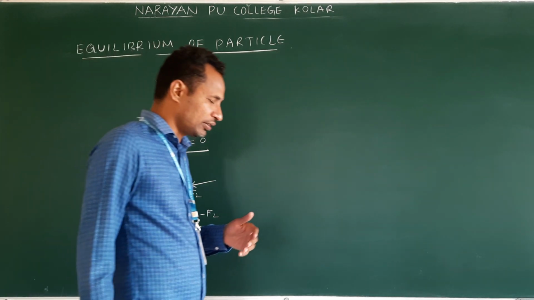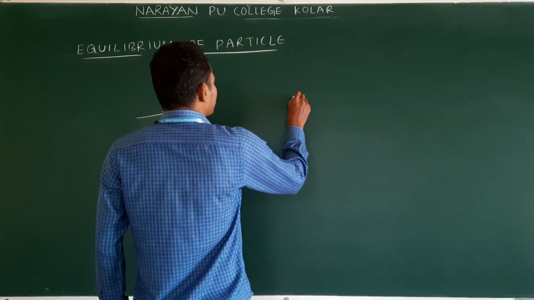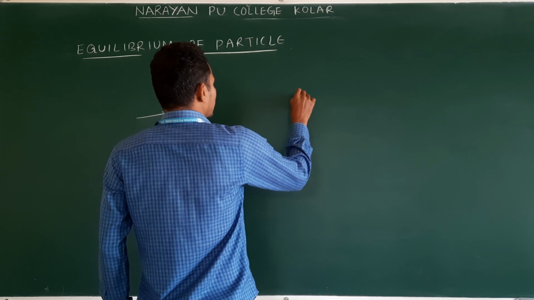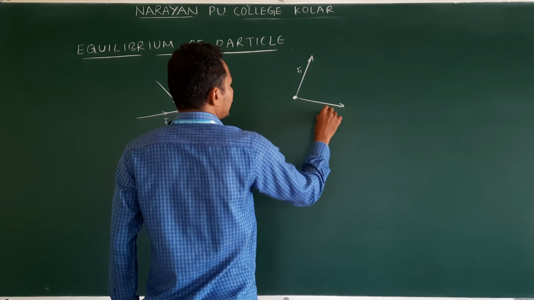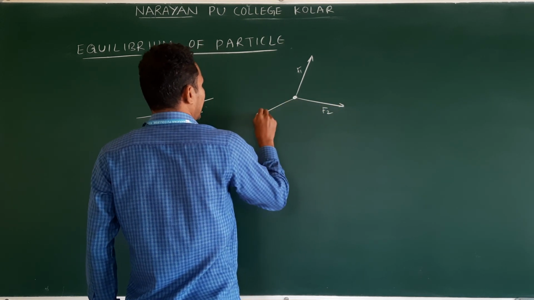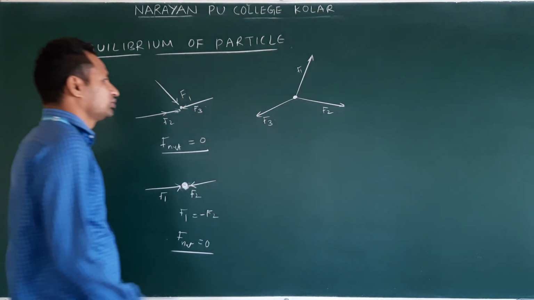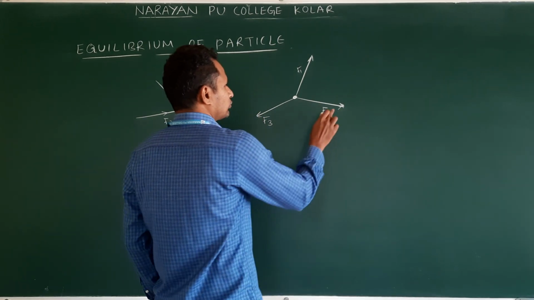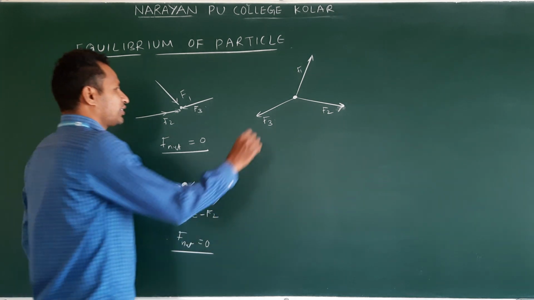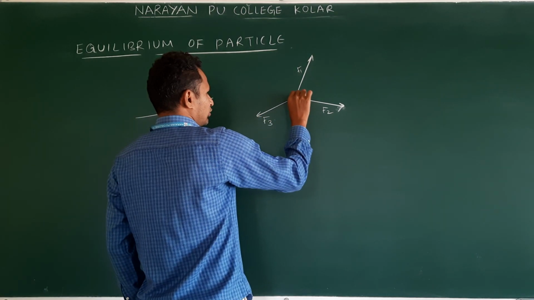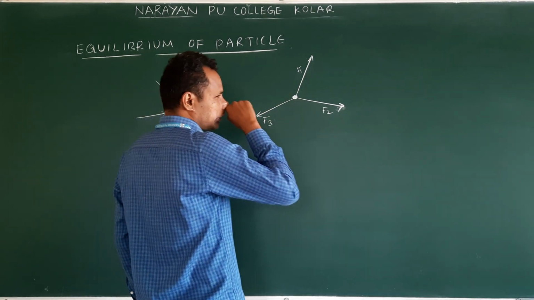Suppose three forces are acting. Three forces are acting like this. This is F1 and this is F2 and this is F3. Clear? Now this particle is at rest, not moving. What does that mean? The net force, the effect of all three, is 0.